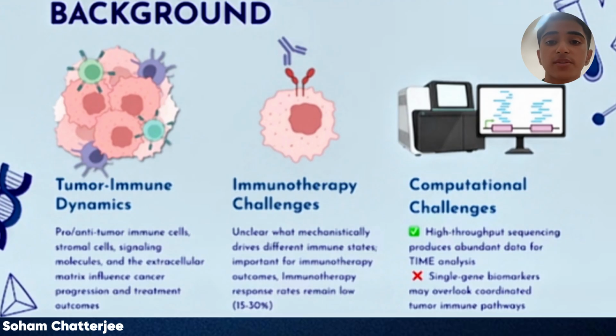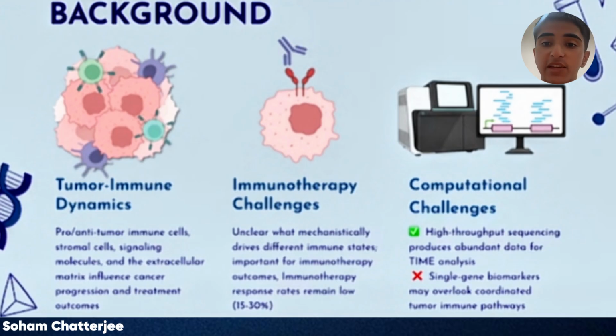Now, some forms of immune state classifications exist. Immune hot tumors can have lots of cytotoxic T cells and usually have better outcomes, while immune desert tumors lack these T cells and have worse outcomes. The main problem is that we don't know what drives these immune states. We don't have a great idea on why a certain tumor has immune hot conditions while another is immune deserted. Understanding this is an important challenge as immunotherapy response rates remain low despite increasing over time.